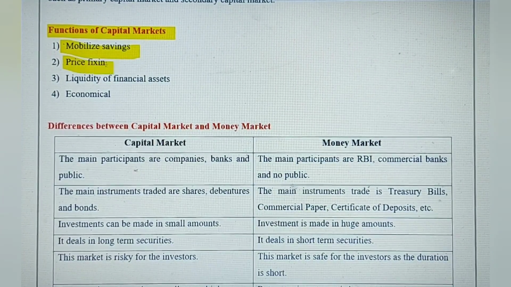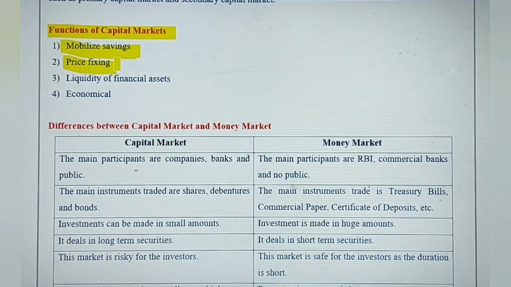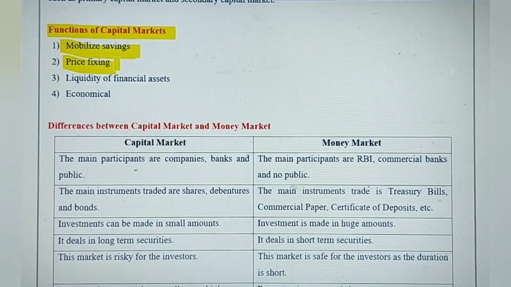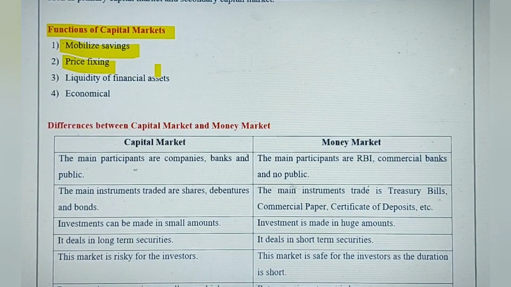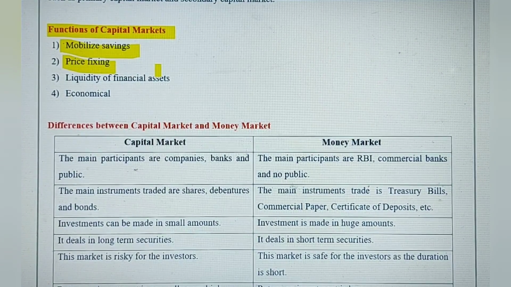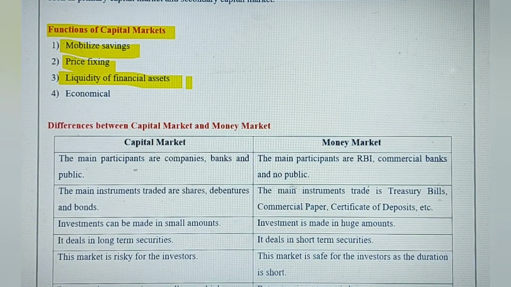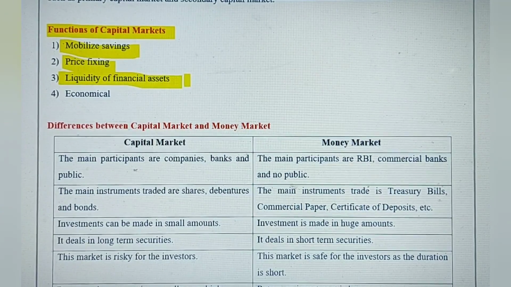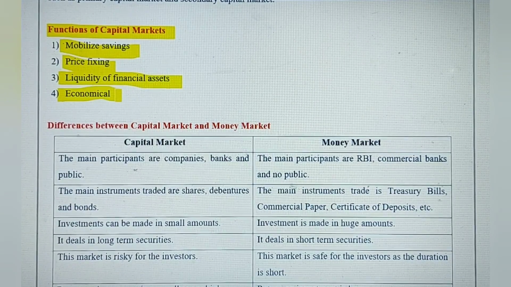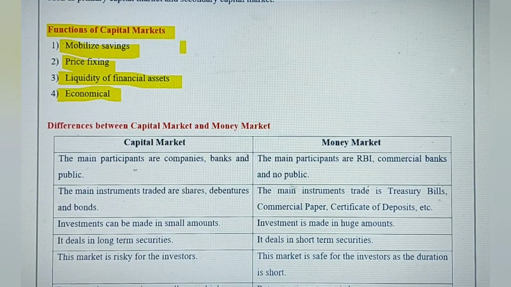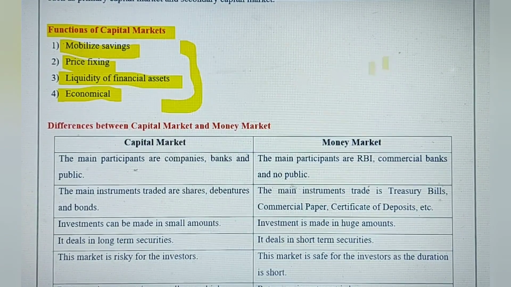And the second one is that automatically the prices are fixed. A very good example is the stock market, where the company issues its IPO at a fixed price, and again according to the demand and supply of the market, the prices keep on falling or increasing. And the third one is liquidity of the financial assets. So we can easily liquefy our assets. We can sell out and raise cash from our investments, and it should be economical. It should not be too expensive to make an investment in the stock market. All these things are basically monitored by SEBI.